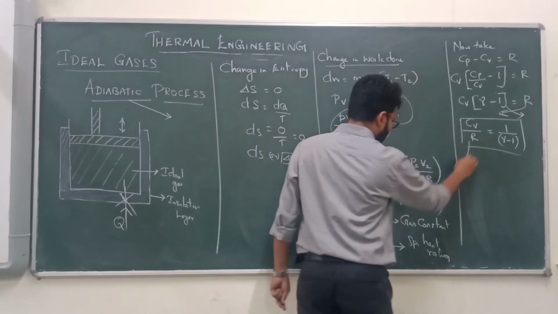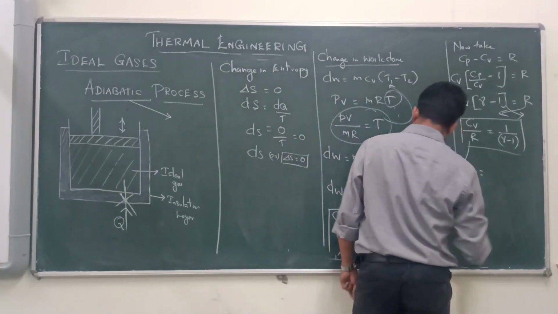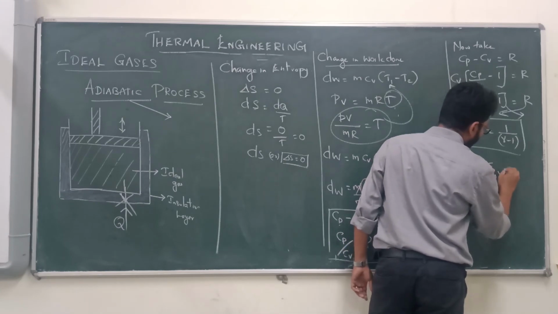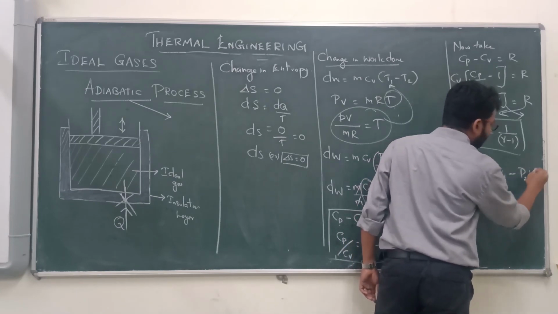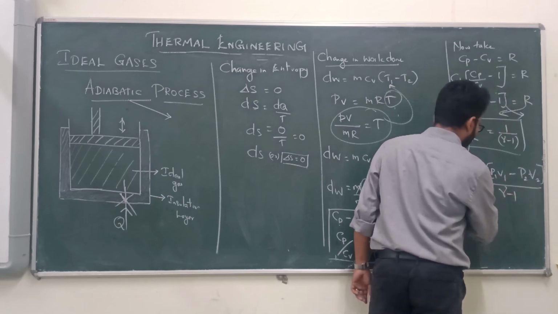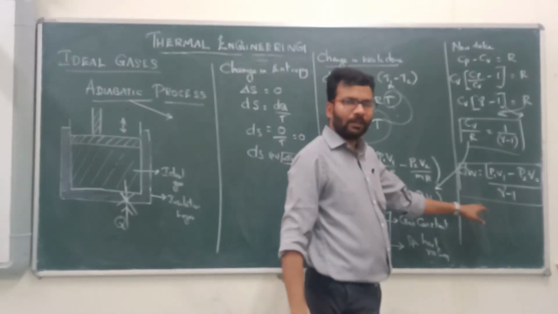Now what you are going to do is substitute here. So the final answer is dW is equal to, instead of Cv divided by R, you substitute: P1 V1 minus P2 V2 divided by gamma minus 1. So this is also one more equation for the work done.